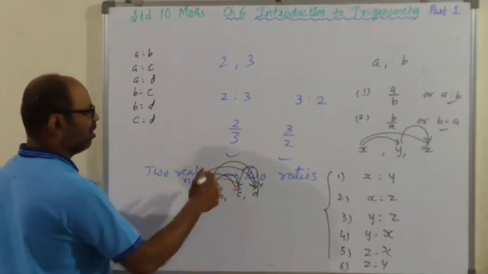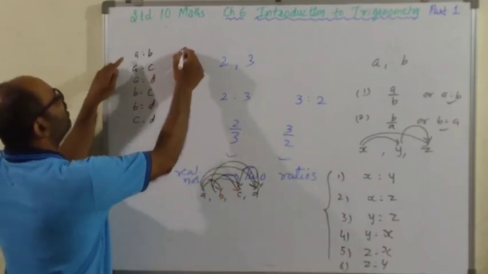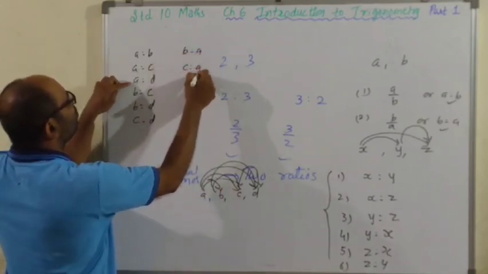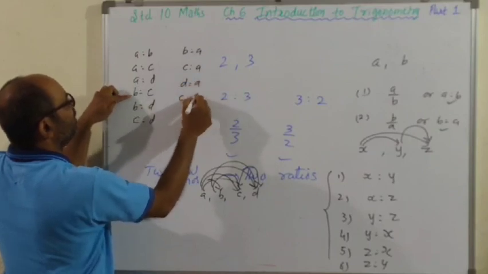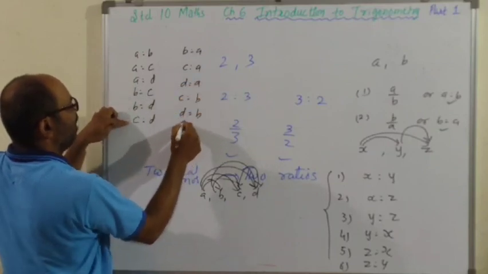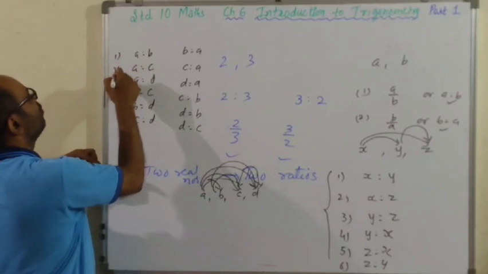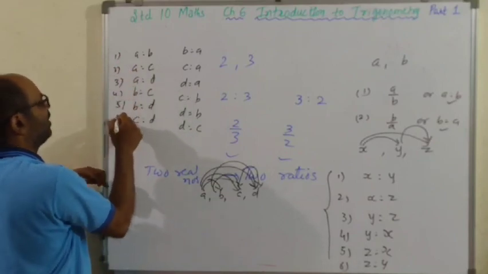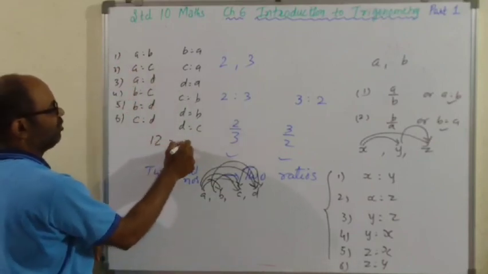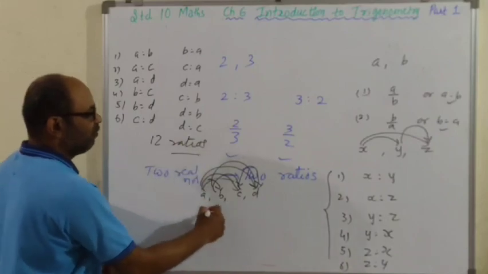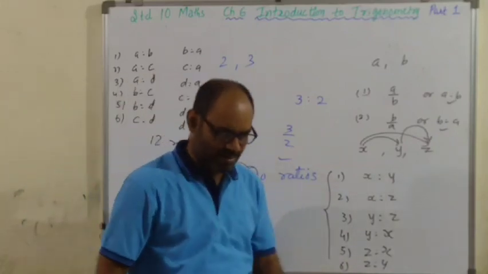No. Now, उसका inverse, B is to A, C is to A, D is to A, C is to B, D is to B, and D is to C. 1, 2, 3, 4, 5, 6, and 6. So 12 ratios you will get if you have 4 distinct real numbers.